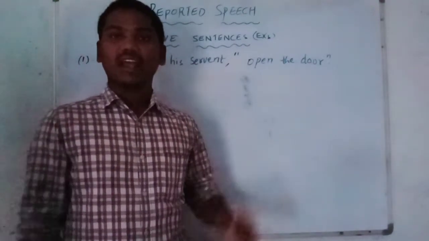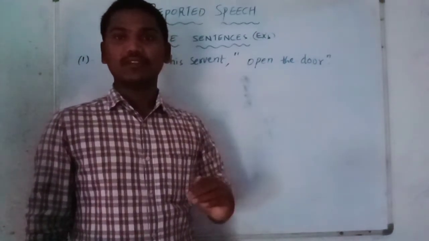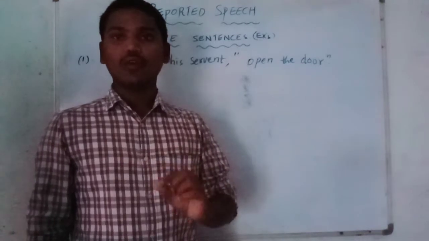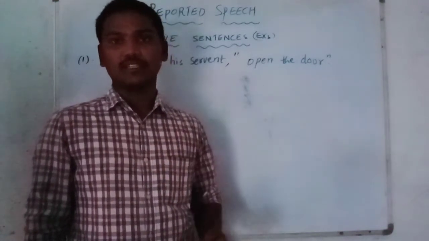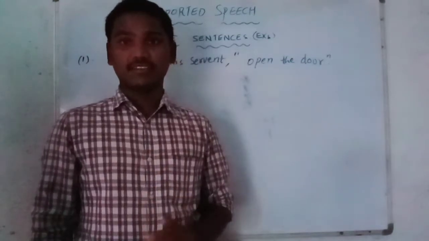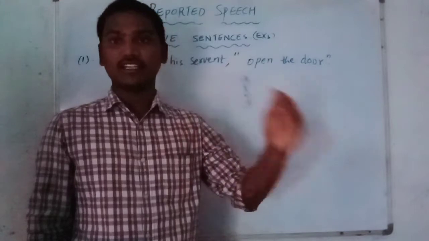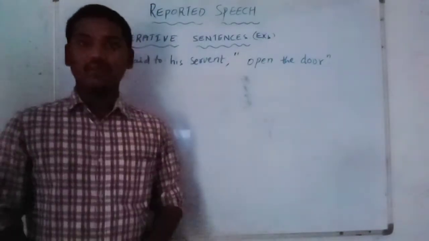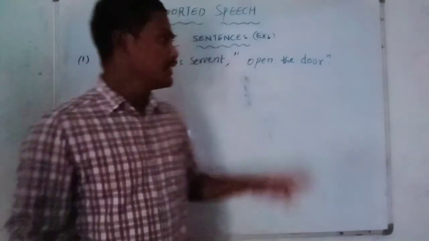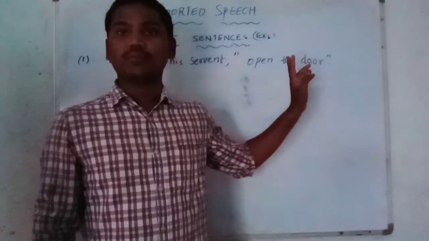Okay students, in imperative sentences, we need to use "to" or "not to" when removing inverted commas in indirect speech. But in which cases do we use "to", and in which cases "not to"? Students, if the reported part is positive, we have to take "to".